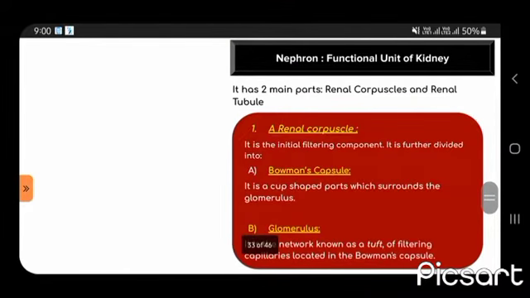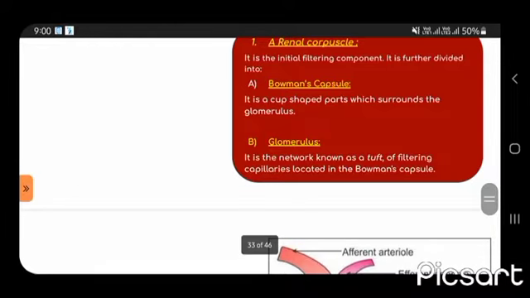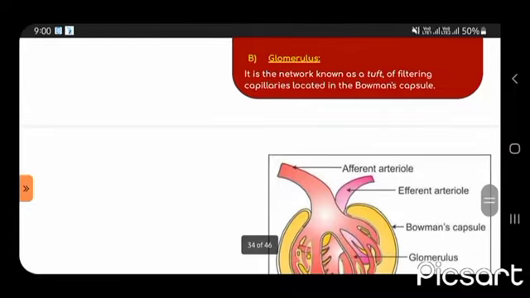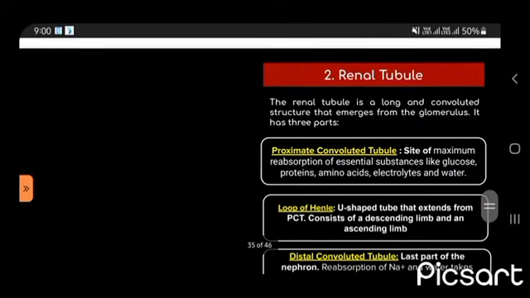Nephron is the functional unit of kidney. It has 2 parts, renal corpuscle and renal tubule. Renal corpuscle is the initial filtering component. It is further divided into Bowman's capsule and glomerulus. Bowman's capsule is a cup-shaped part which surrounds the glomerulus. Glomerulus is a network, a tuft of filtering capillaries located in Bowman's capsule. This you can see: glomerulus, PCT, Bowman's capsule, afferent arteriole and efferent arteriole.